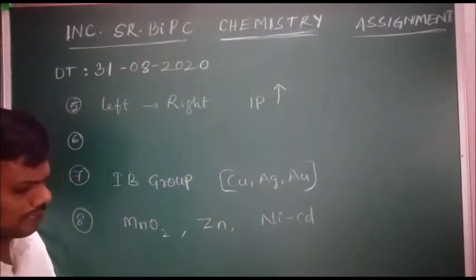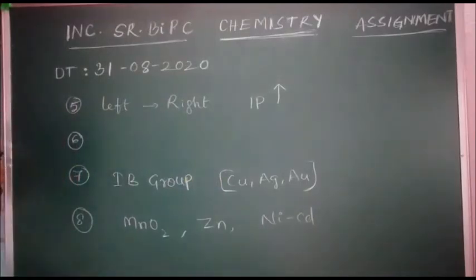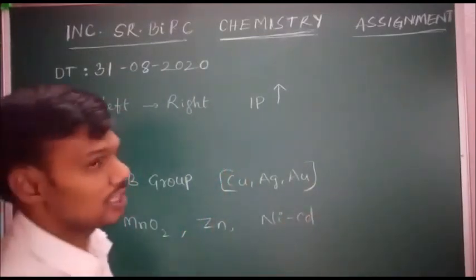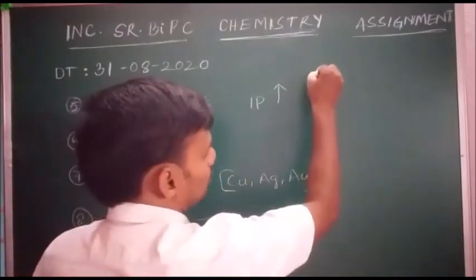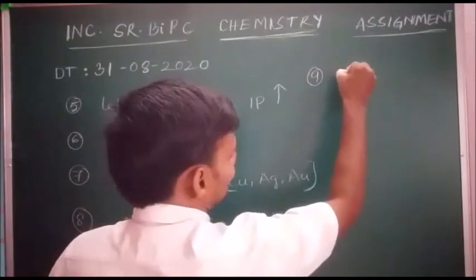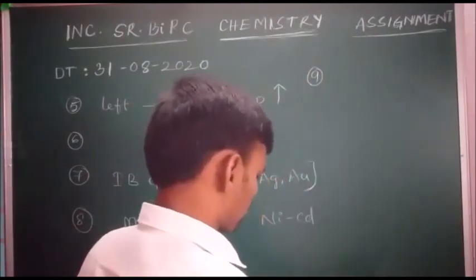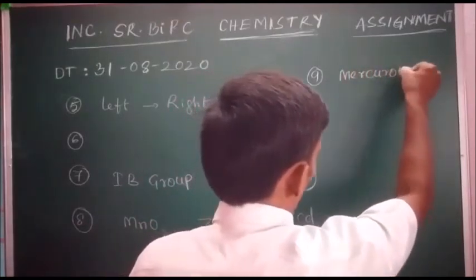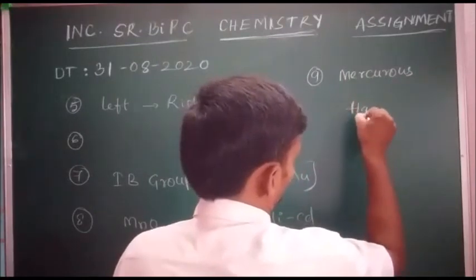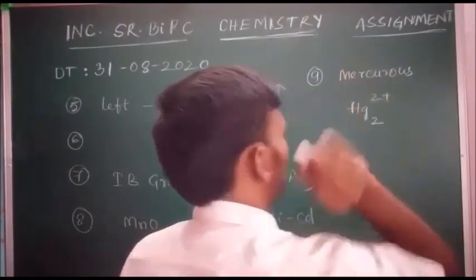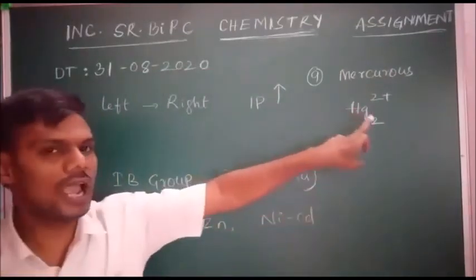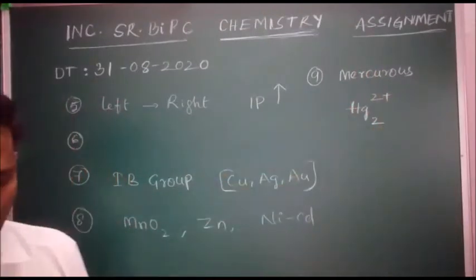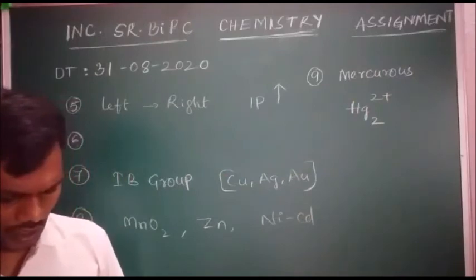Next, question number 9. The formula of mercurous ion. In mercurous, the oxidation state of mercury is +1. The formula of mercurous ion is Hg2 2+. Here for 2 atoms the charge is +2, and for a single atom the charge is +1. That is mercurous.